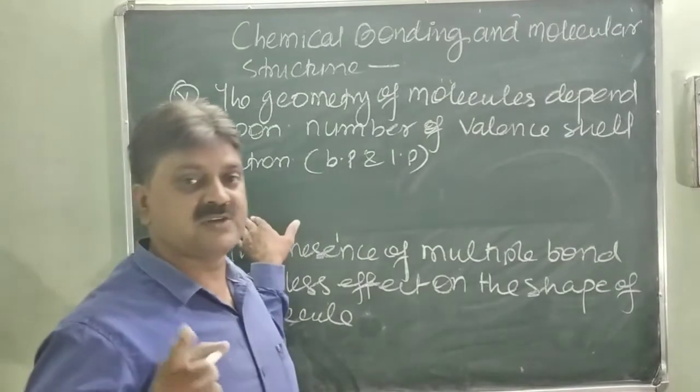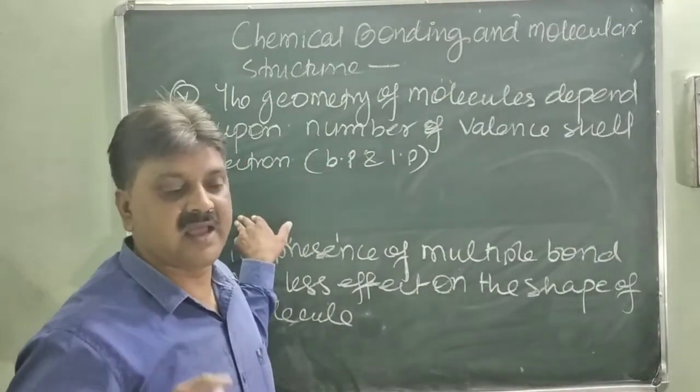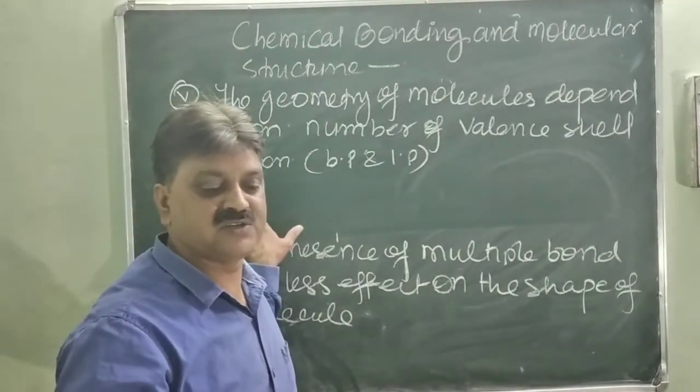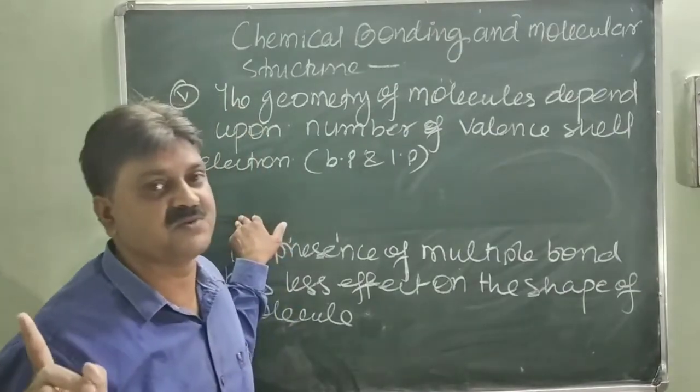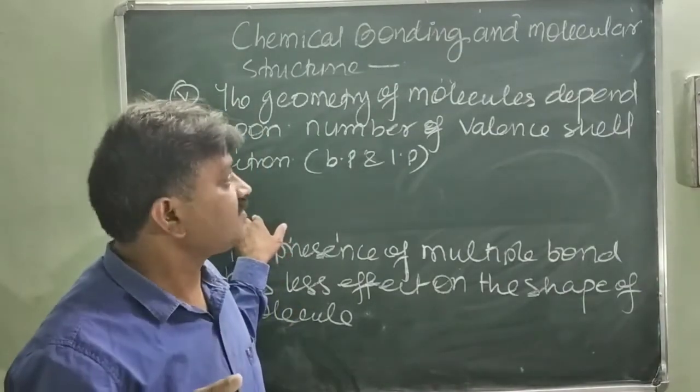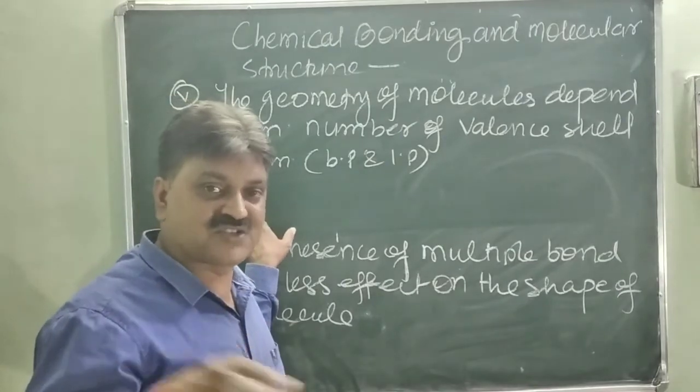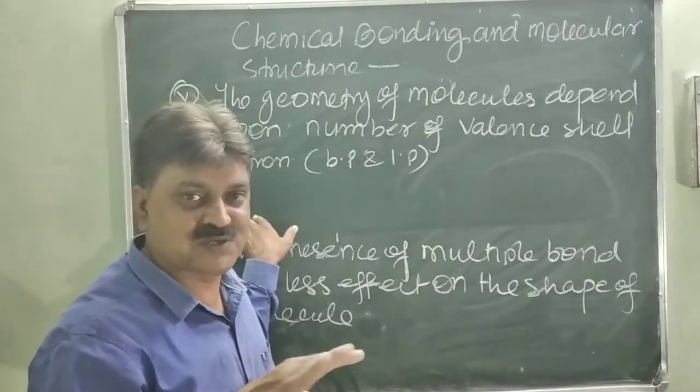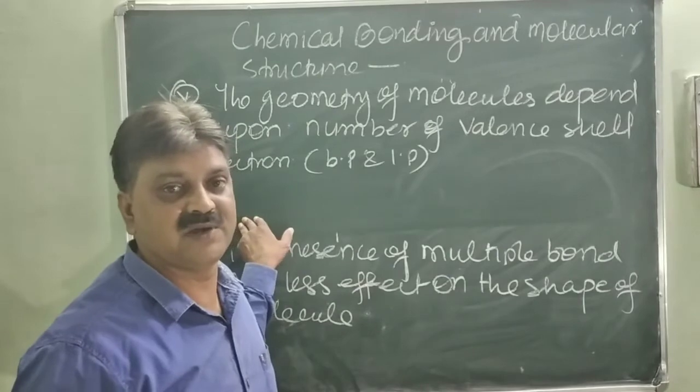Bond pair means electrons which participate in bond formation, and non-bonding means electrons which do not participate in bond formation. These two types of electrons determine the shape of the molecule because repulsion takes place between the electrons present around the central atom in the valence shell.